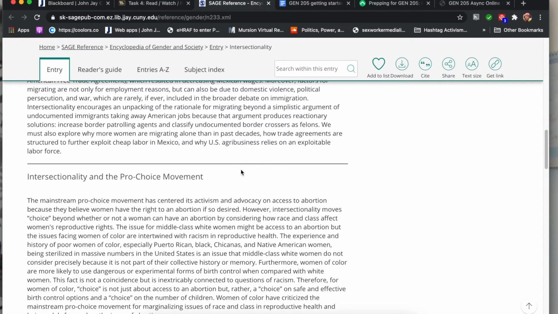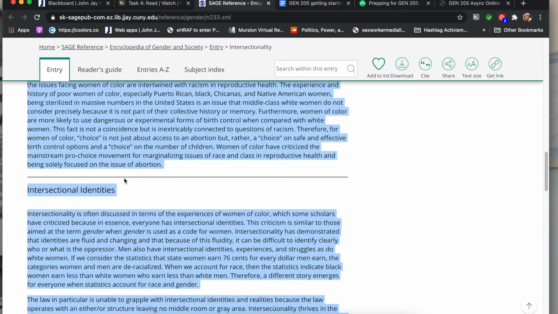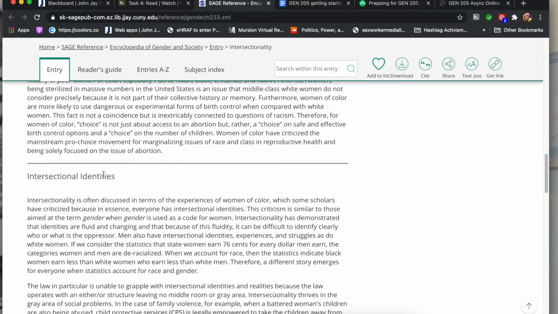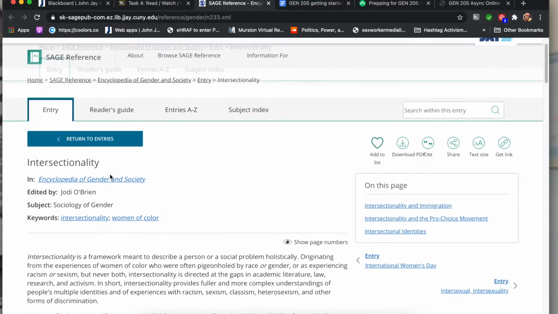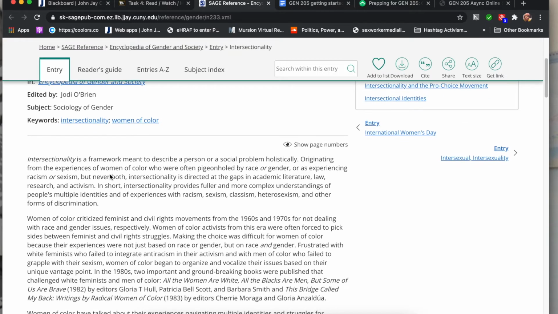I always encourage students to pay attention to subheadings. I think subheadings are awesome. Subheadings help, they're guideposts. They let you know what's really important. So if you're reading about intersectionality and intersectional feminism, right?